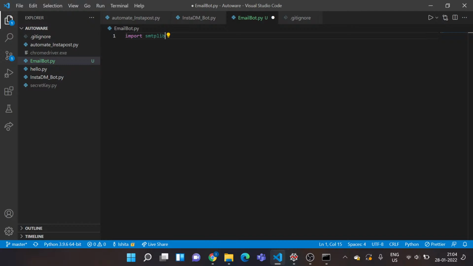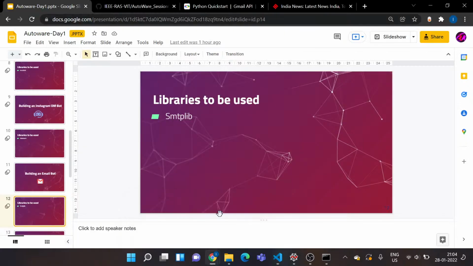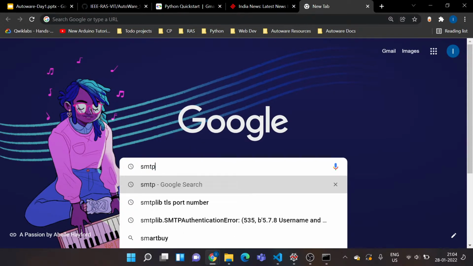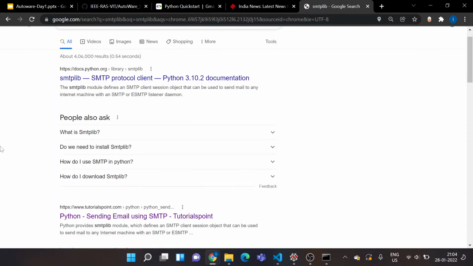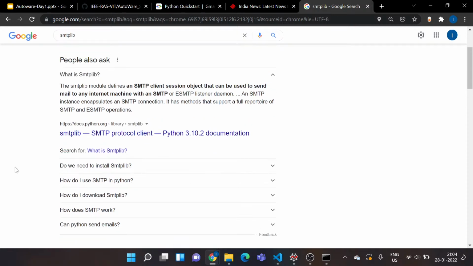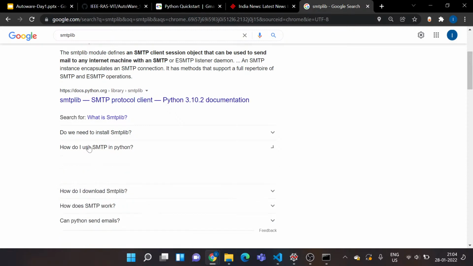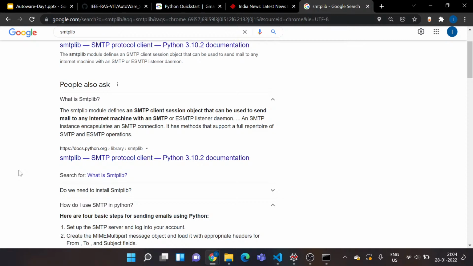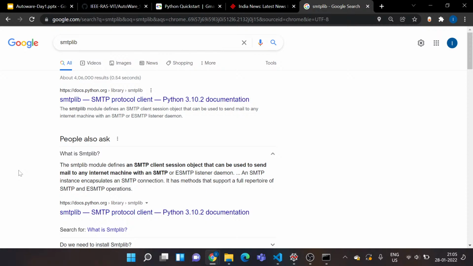Now let's check out what this SMTP is doing and how we actually get a connection established between our script and the Gmail server. So I'll just search smtplib and see what SMTP is. The SMTP module defines an SMTP client session object that can be used to send mail to any internet machine with an SMTP listener. Quite complex. Basically, this SMTP is the library that will help you establish the connection with Gmail's SMTP server.